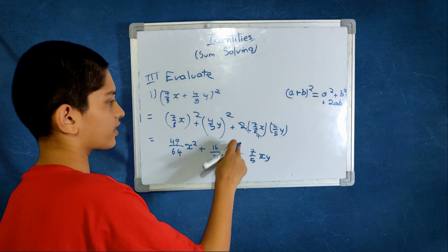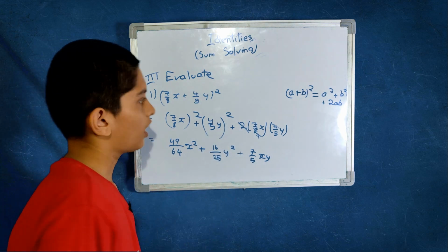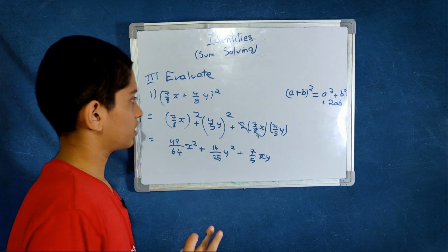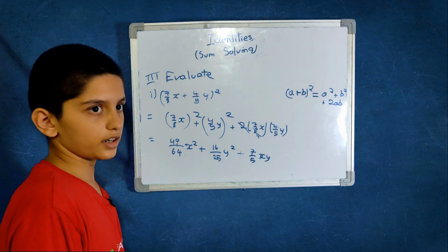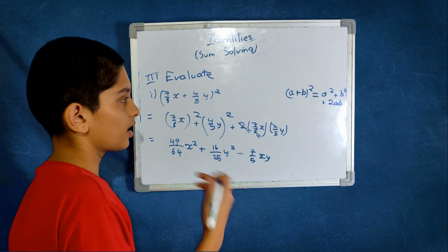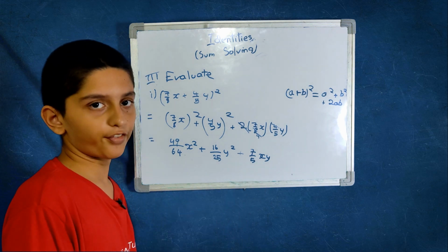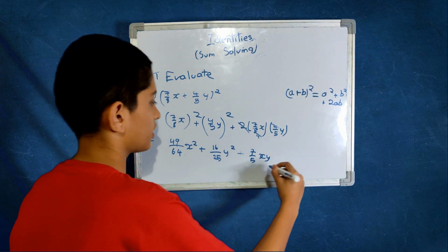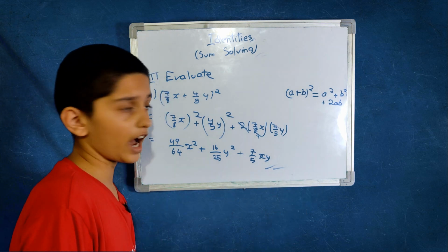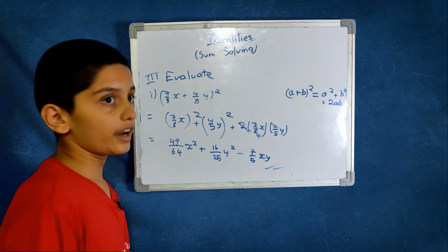And if you didn't cancel here, don't worry, the answer will not go wrong. You might get 56 by 40, which is equal to 7 by 5. This is the final, simplified answer.